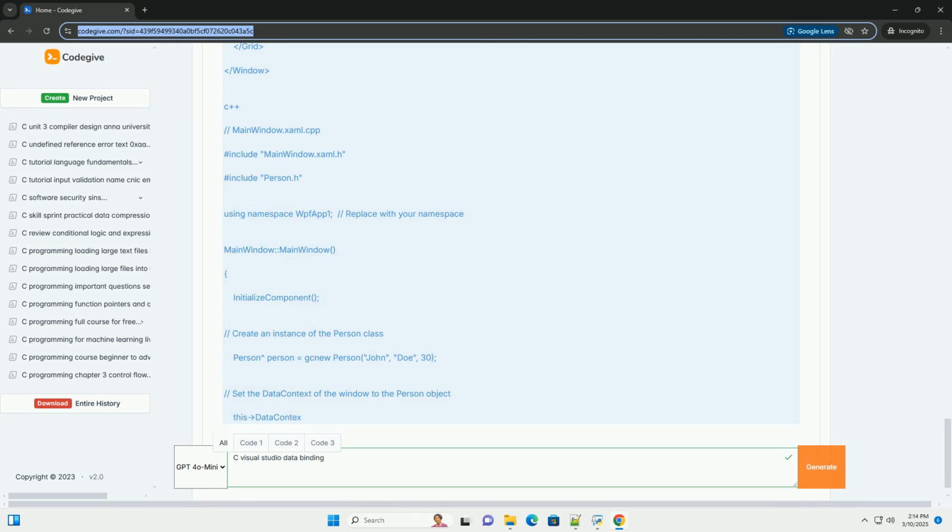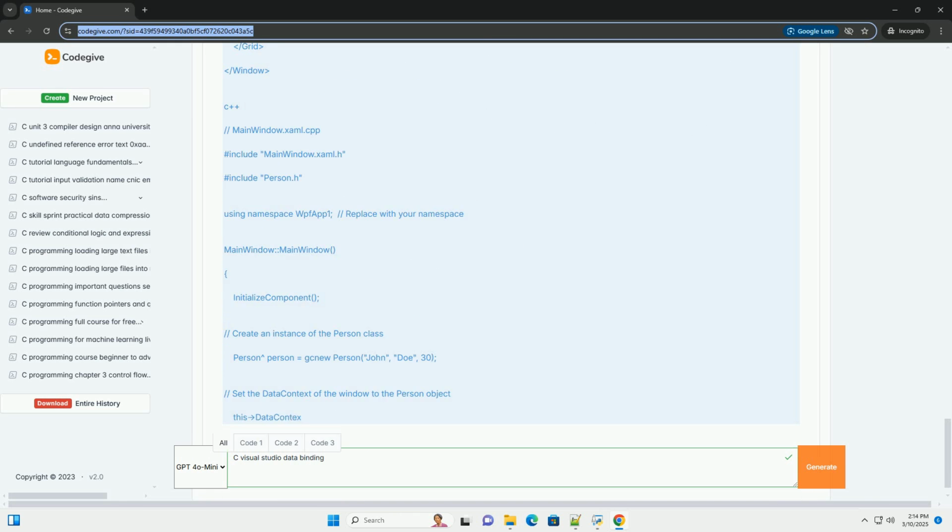MVVM, Model-View-ViewModel. For larger and more complex applications, it's highly recommended to use the MVVM pattern. MVVM separates the UI, the view, from the business logic, the model, and introduces a view model as an intermediary. The view model exposes properties and commands that the view can bind to, making the application more testable, maintainable, and scalable. Windows Forms example, brief.